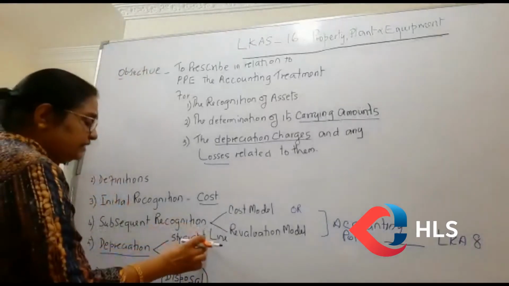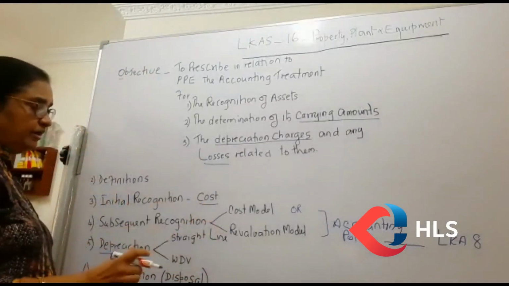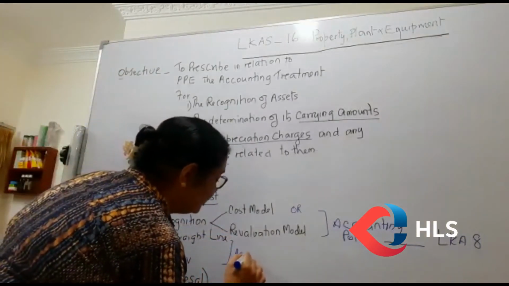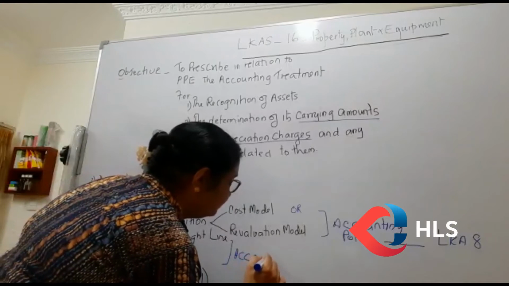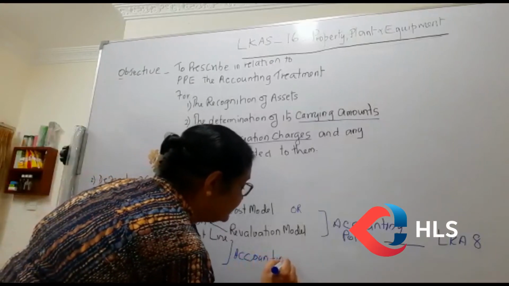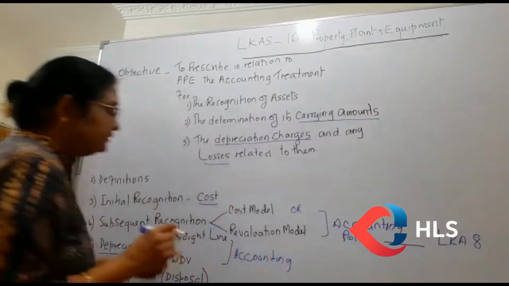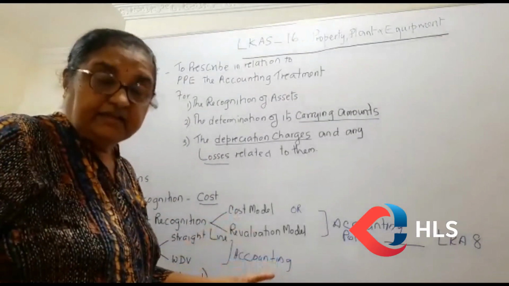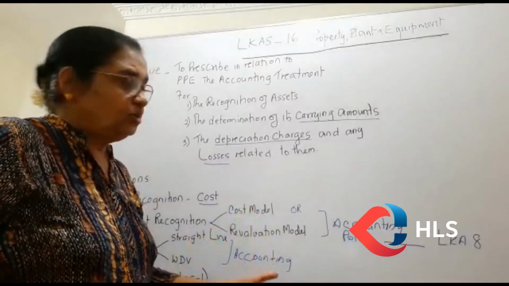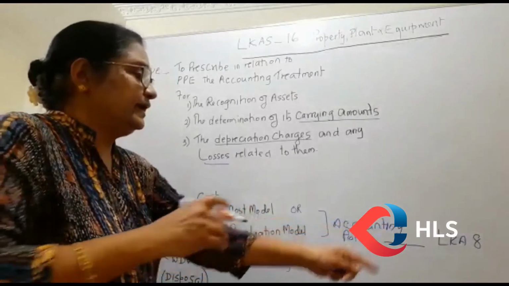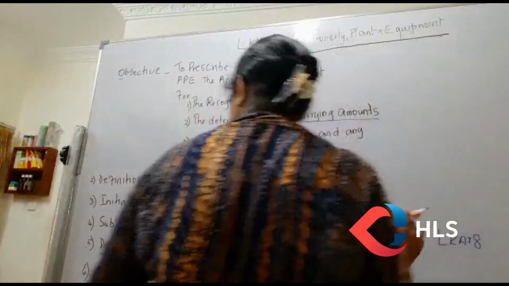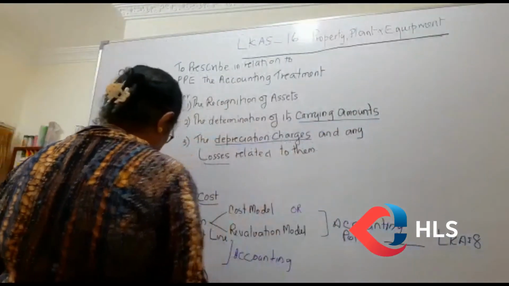Again, selecting these two is an accounting policy. You can select either, it is your accounting policy. When you are selecting the accounting policy, again I am reiterating that it has to be consistent. Year to year you can't change it. Even if you think of changing it, you have to go back to LKAS 8, and according to that, you can change this.